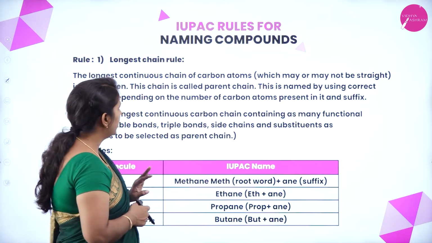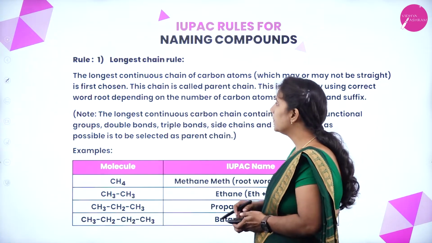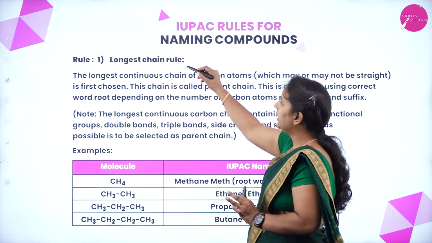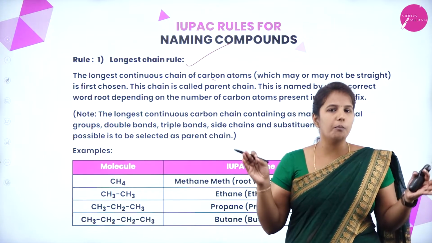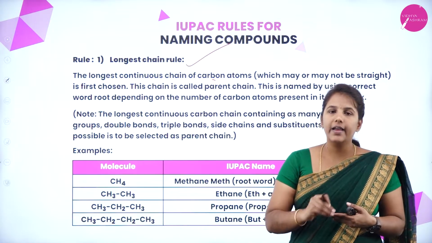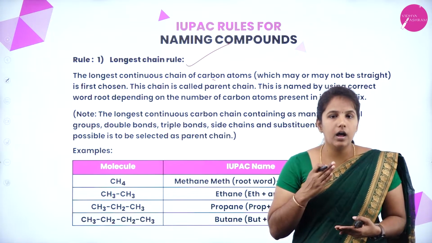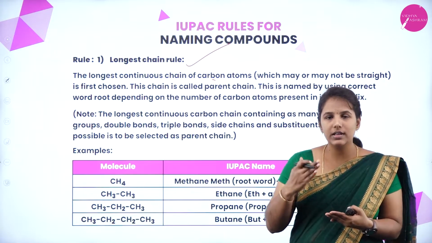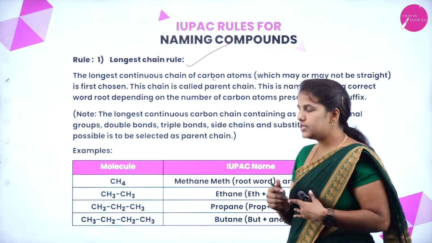Now we'll understand the set of rules given by the IUPAC system. The first and foremost rule is we have to select the longest chain. Whatever the compound given, whatever the functional group or substituent group is there, we have to select the carbon chain in such a way that the maximum number of carbon atoms is in your chain. So that is the first rule, and we call it what? Selection of the parental chain, or the longest chain rule.